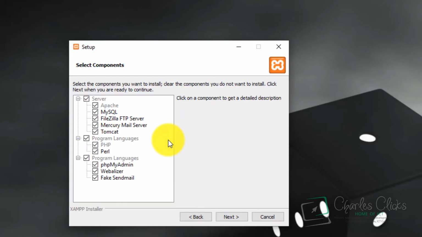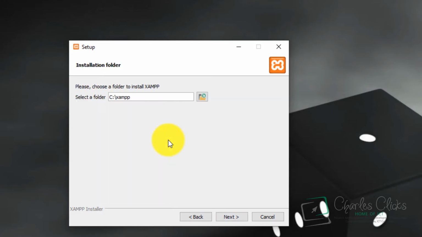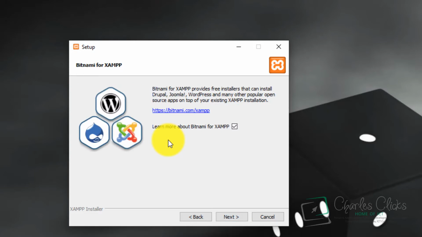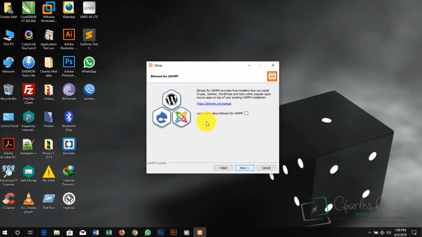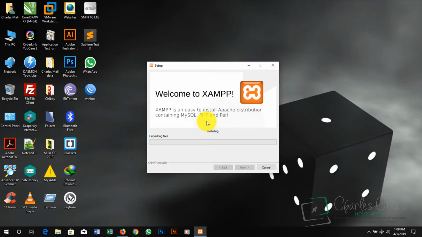We're going to click next. These are the components: the Apache, the MySQL, the FileZilla for file transfer protocol, Mercury Mail, but we have to go with the full option, so we check all the components over here, and then we click next. There's the location where the XAMPP application will be installed on our PC. We click next, and this over here is telling us if you want to learn more about Bitnami for XAMPP, you have to check this, but we don't really need to go into those details, so we uncheck it and then click next, and we are installing our XAMPP onto our computer.